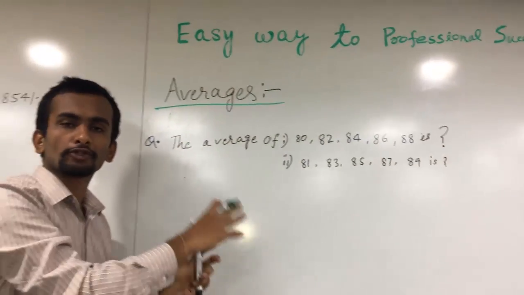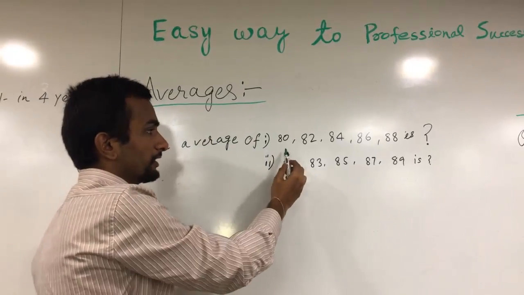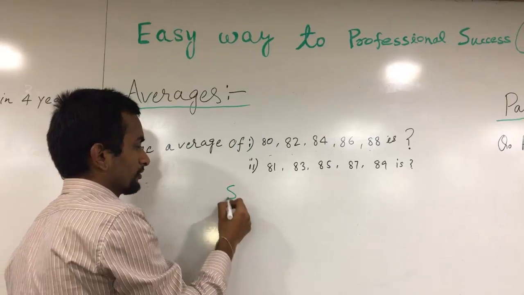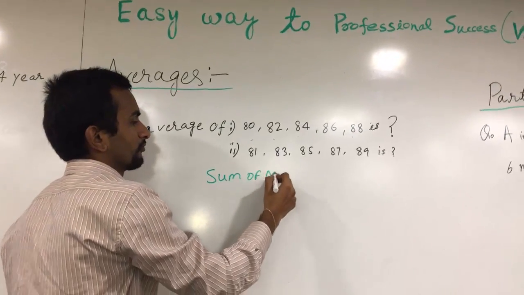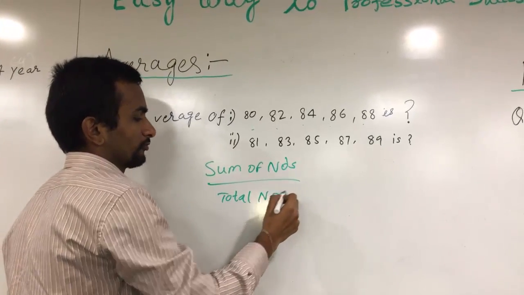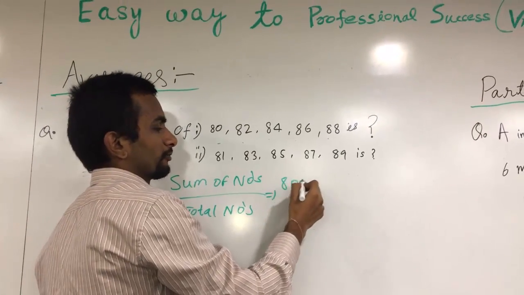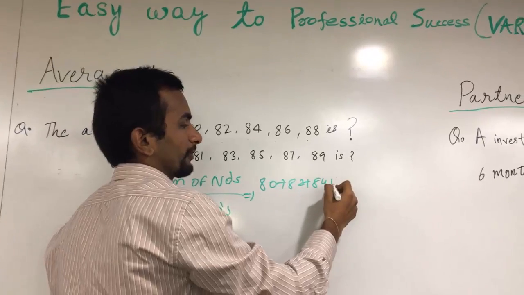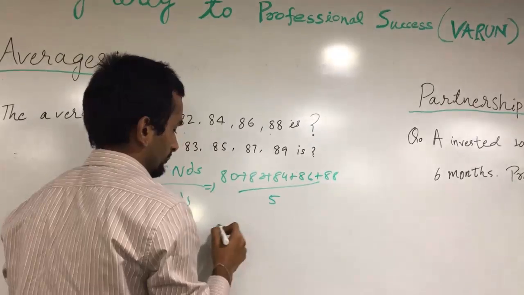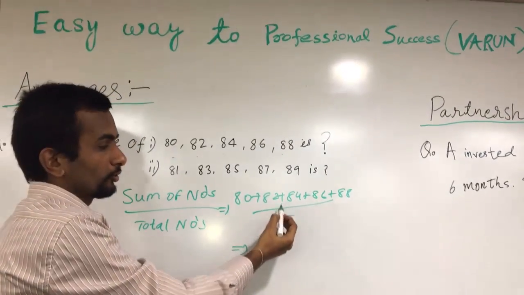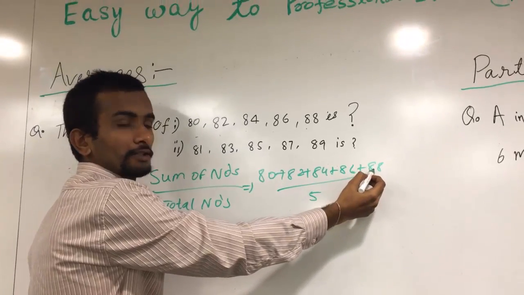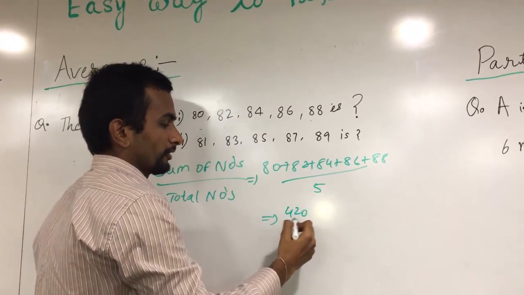If you are going for the averages question, the question is like this. There are 5 numbers and we have to find the average. The average of 80, 82, 84, 86, 88 is. Average is the sum of numbers by total numbers. It is 80 plus 82 plus 84 plus 86 plus 88 by 5. So 80 plus 82 is 162, this is 246, this is 332 and this is 420. 420 by 5 is